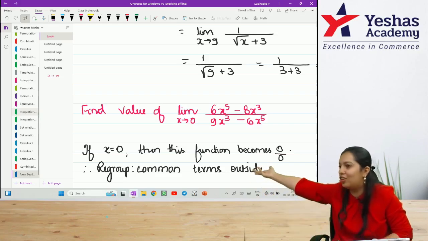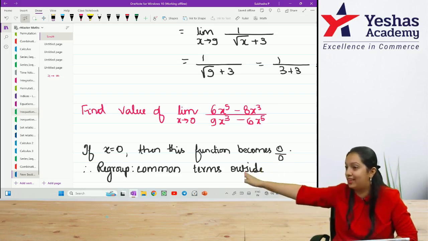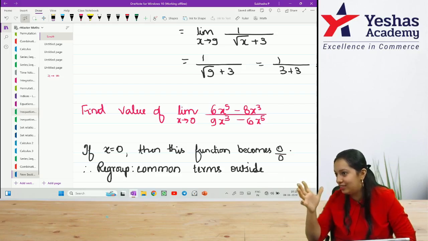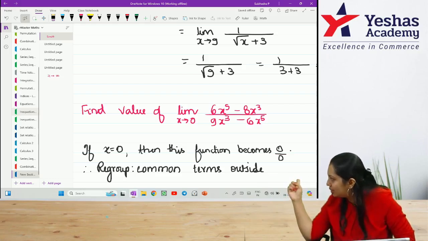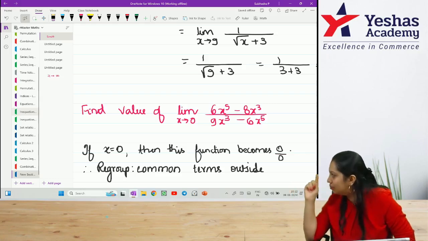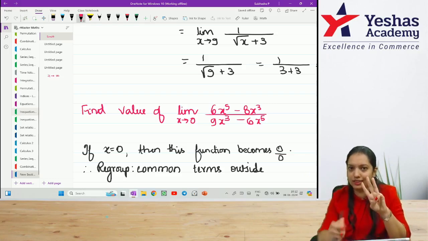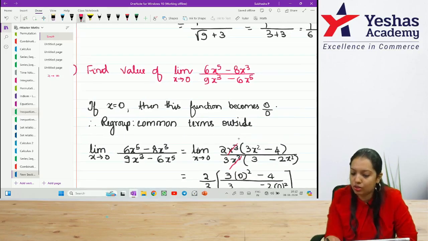I know that 6 is not a square, 8 is not a square, and in the denominator 6 is not a square. 9 can be a square, yes, but 6 is not a square. So I know I can't convert this as a plus b into a minus b. So the only thing that I can do is take out something as common. Can you take something as common from the numerator? We can observe that both of them are multiples of 2. Similarly, both of them have x cube. Now x power 5 also has x cube, just that 2 more times it is multiplied. So I am taking 2x cube common from the numerator.